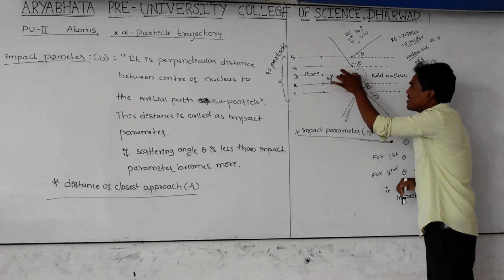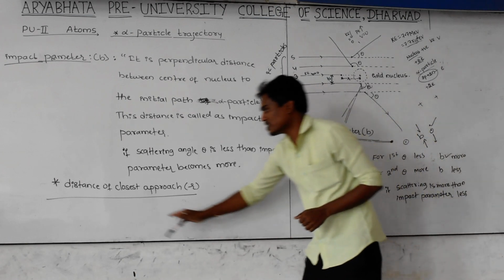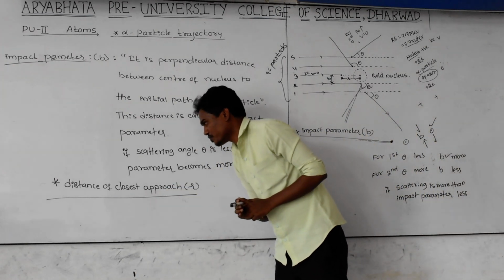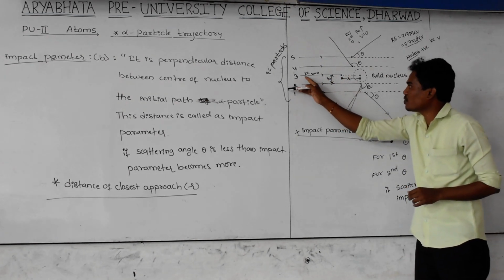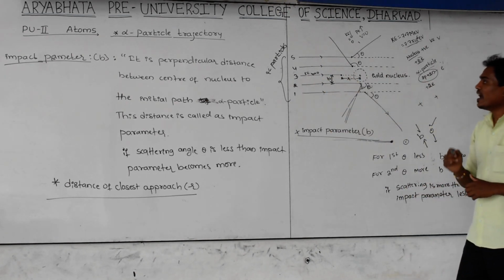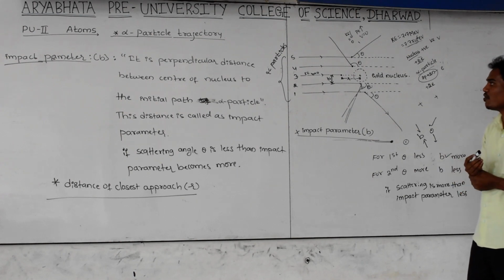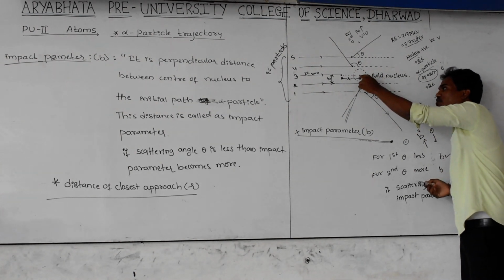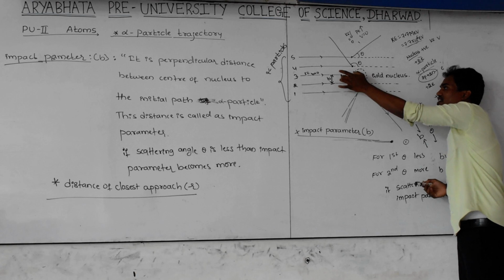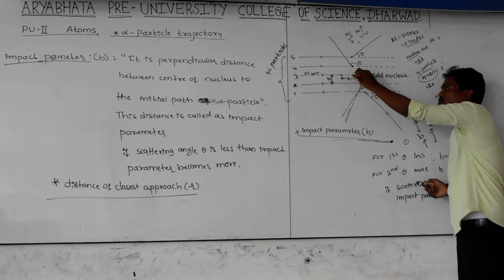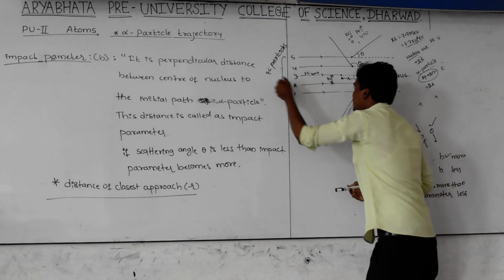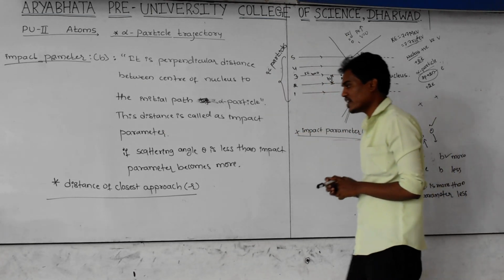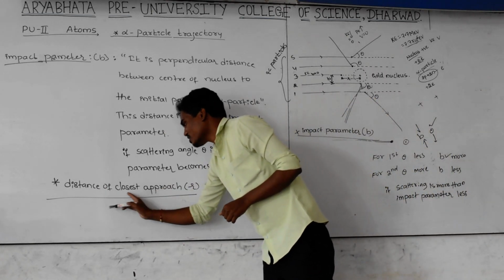Then this distance is called the distance of closest approach. It means that whenever the particle is bouncing back from the nucleus, how much distance remains to be covered in order to reach the center of the nucleus. That distance from the center of the nucleus to the alpha particle, at the point where it bounces back, is the minimum distance we call the distance of closest approach.